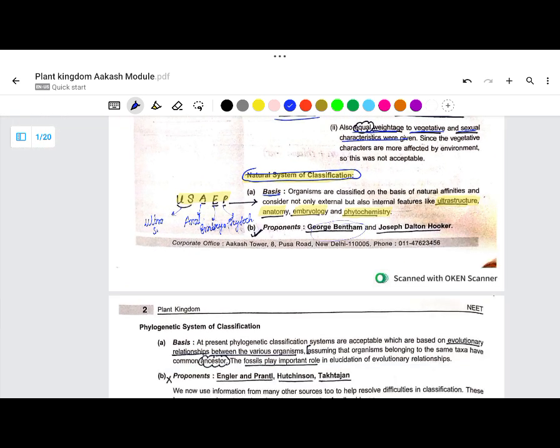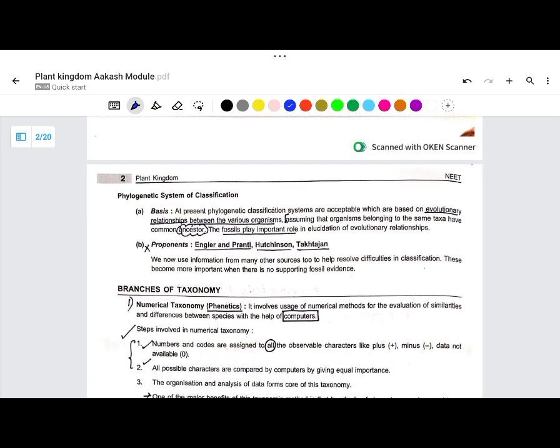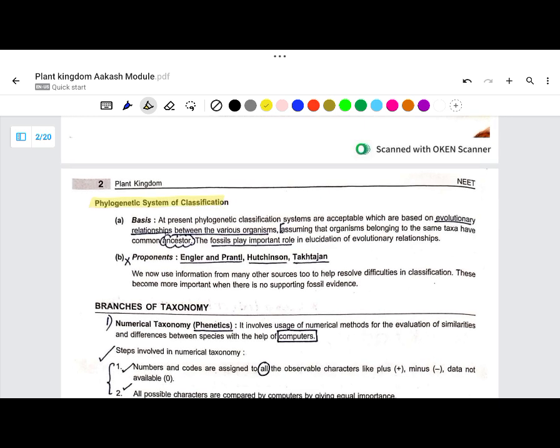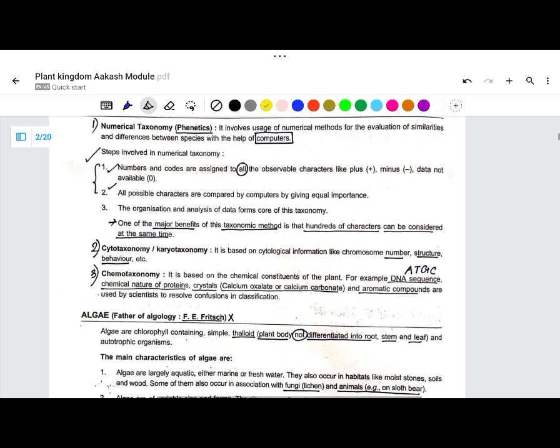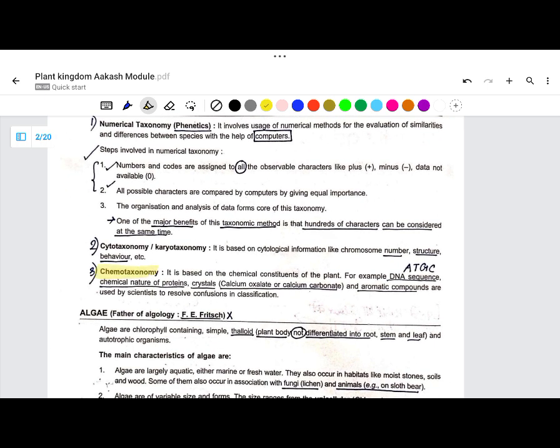So proponents: George Bentham, Joseph Dalton. You see that I'm not discussing that. Okay, now the term next is the phylogenetic system of classification. Phylogenetic itself means it's something related to ancestor, evolution. So you can see that I'm not discussing it. Next is chemotaxonomy.